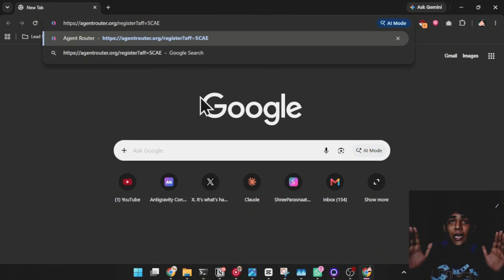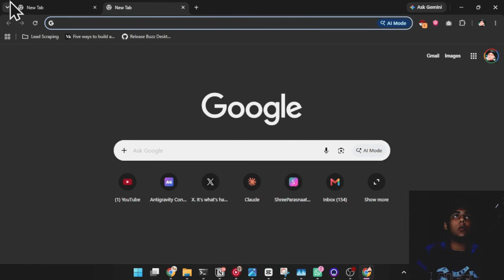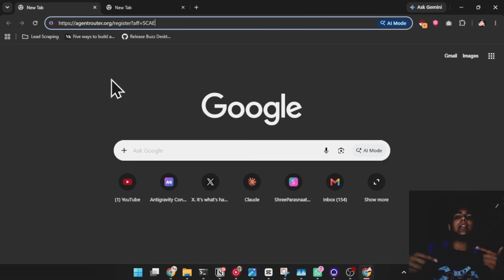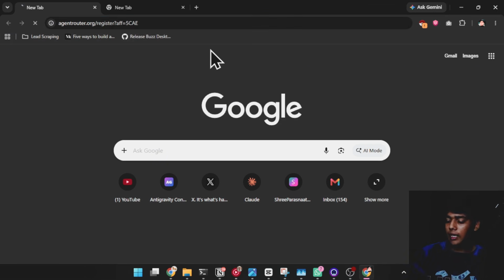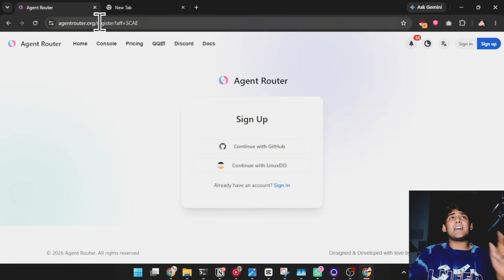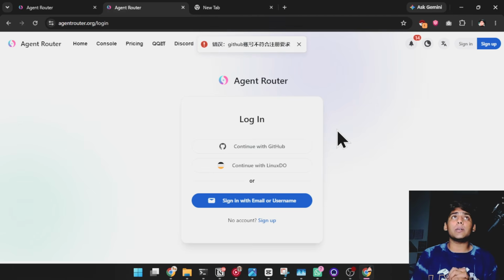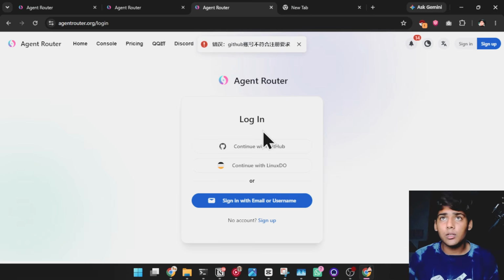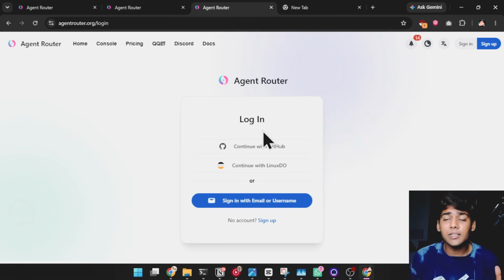And I want to say to you guys that if you are not going from this link, if you are just searching for agent router, it is not going to get you credits, as it is a sort of thing that works on referral. I'm giving you this link, and only if you enter through it are you going to get the credits. After coming to this link, you just have to click on continue with GitHub. You must have a GitHub account. When you continue with GitHub, it will redirect you to the page where you will be authorized with GitHub.